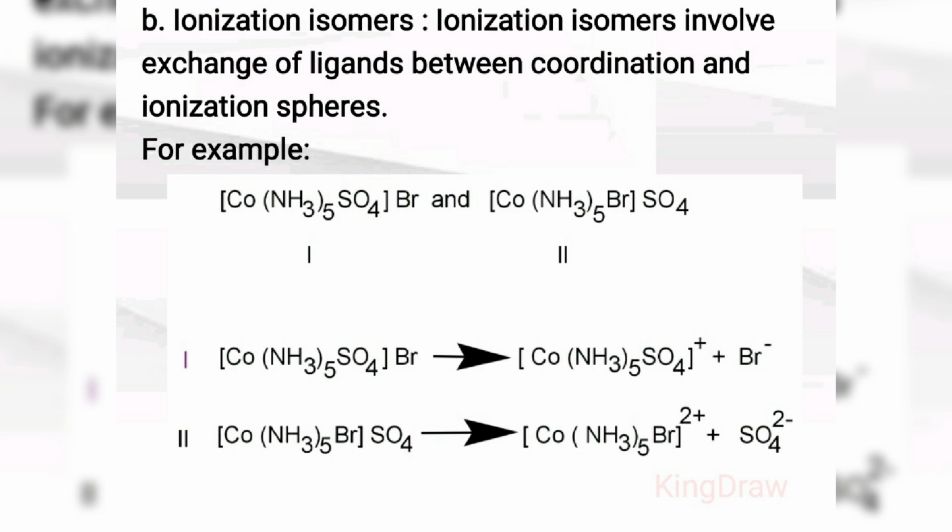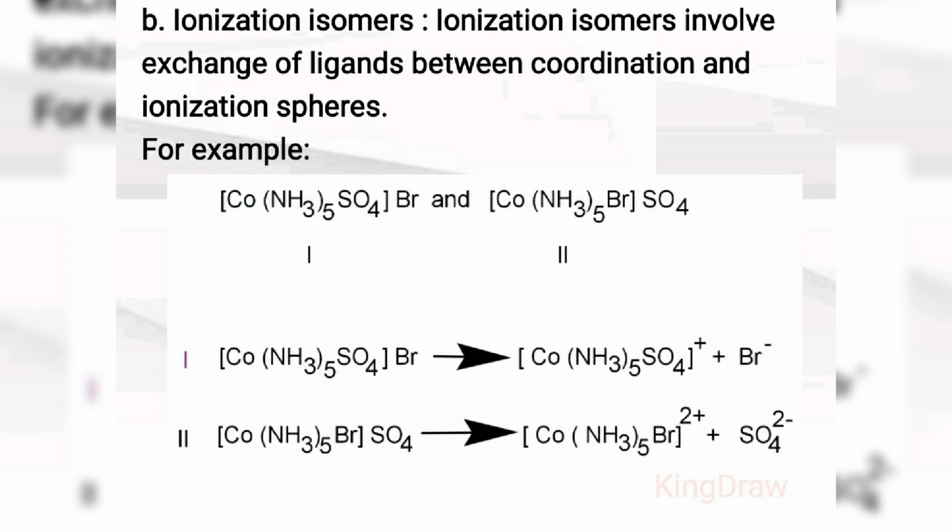Again, the second type is ionization isomer. Ionization isomerism involves the exchange of ligands between the coordination sphere and the ionization sphere. Coordination sphere means inside the square bracket and ionization sphere means outside the coordination sphere.